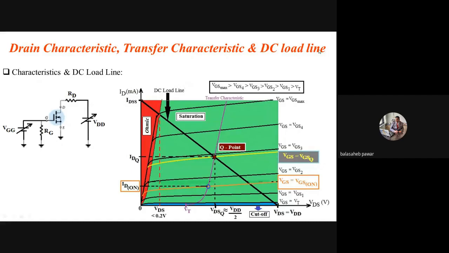Suppose VGS2 is 0.8, and VGS3 is 1.2. As per this yellow color curve, the requirement of VGS is less than VGS3 and greater than VGS2, and that's why we will consider VGS equals VGSQ equals 1 volt.